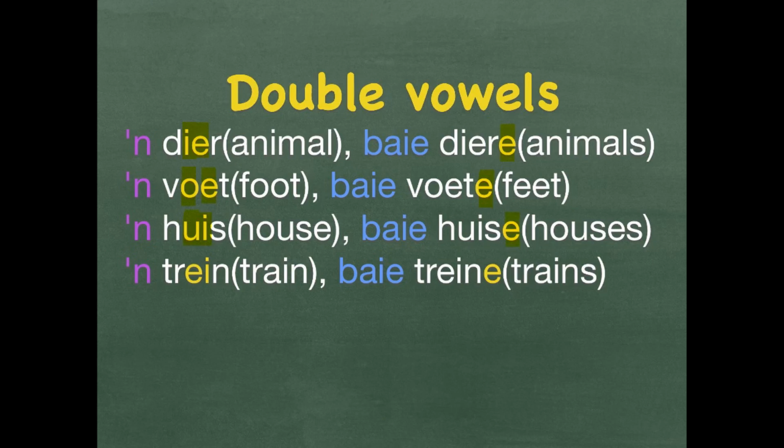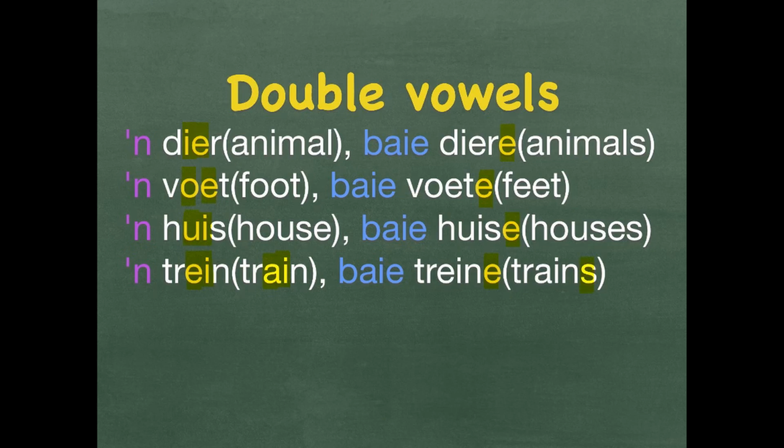Trein is a train. The E and the I next to each other give you an A sound, similar to the English A and I. A trein is singular. Baie treine is plural. Just add an E to the back of the word to make it plural. In English, you'll just add an S to make it plural.